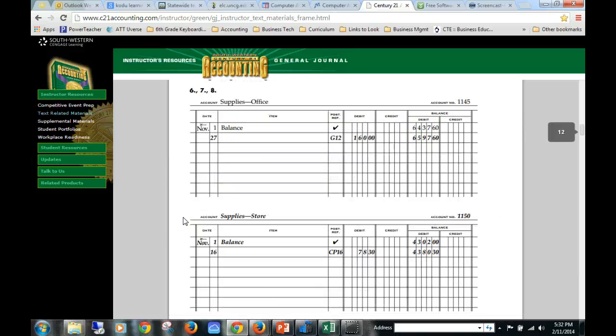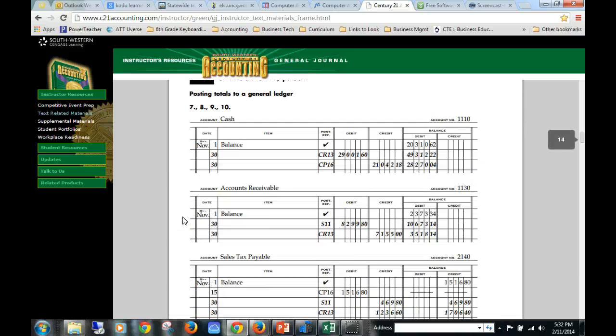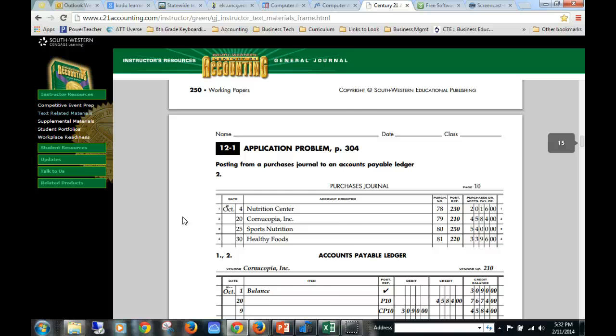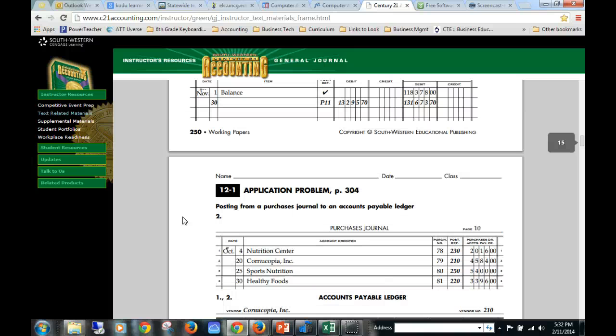There's a lot in this chapter. Okay. Here is your purchases journal. And what you're going to need to do is have 1, 2, 3, 4, 5. You're going to have 4 different accounts that you're going to start.